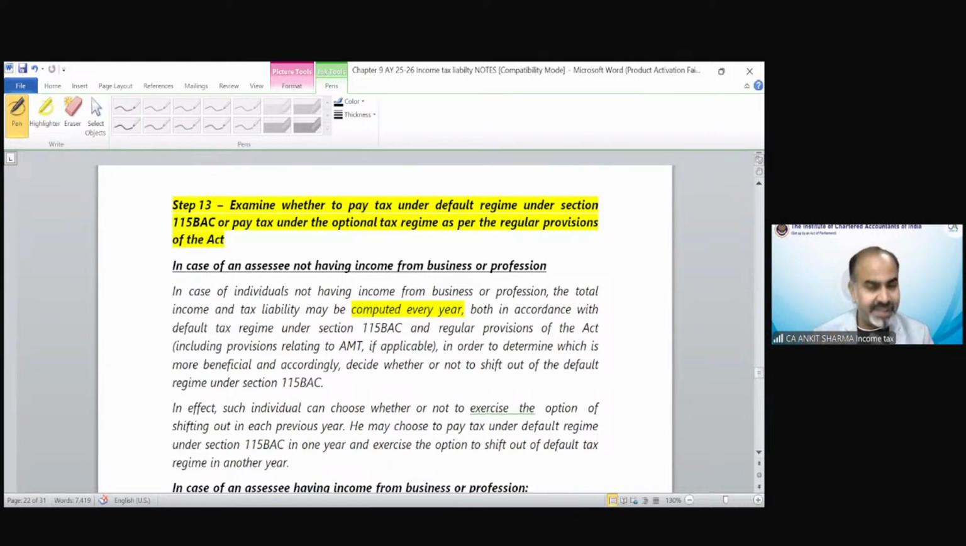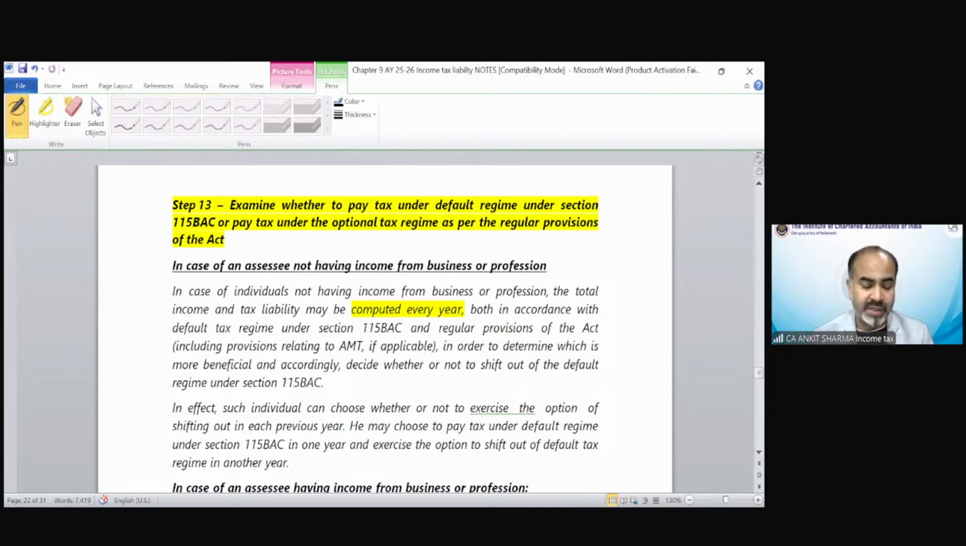Higher of optional tax regime tax and AMT tax needs to be taken to compare with 115BAC tax, and whichever is lower is going to be your final tax liability, and the respective income will be called your total income. Clear?